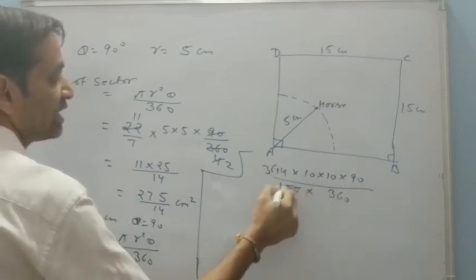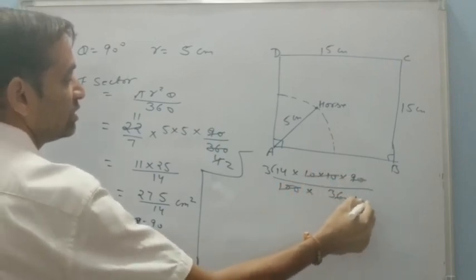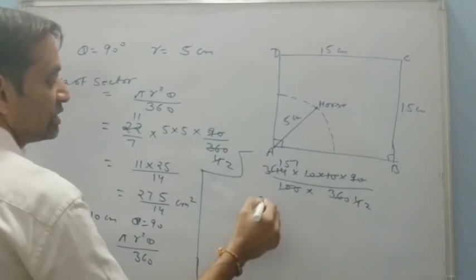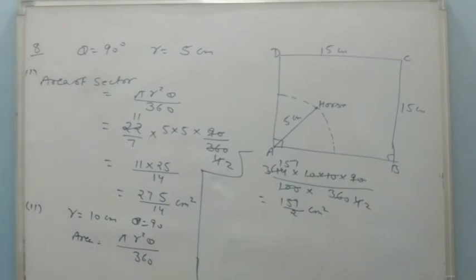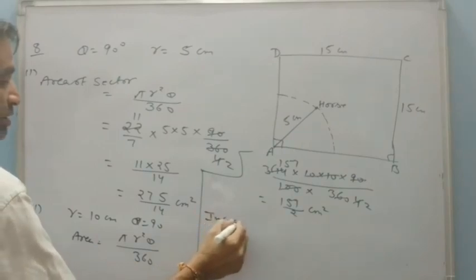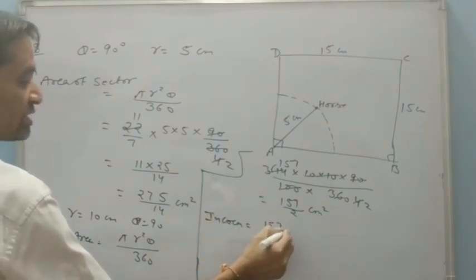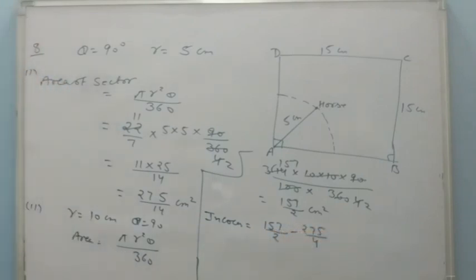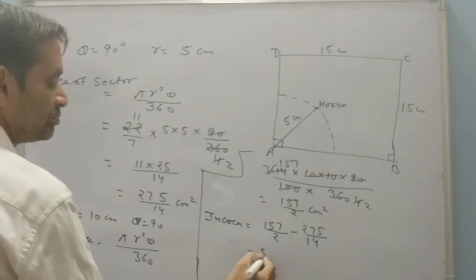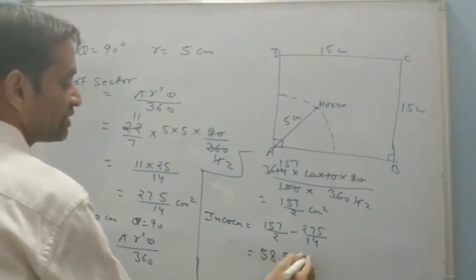Here 100 and 100 will cancel out. This will be 4, 157, so it is 157 by 2 centimeter square. This is the area when the rope is 10 centimeters. So the area increased is 157 by 2 minus 275 by 14. You just subtract it, and the answer will be 58.875 centimeter square.